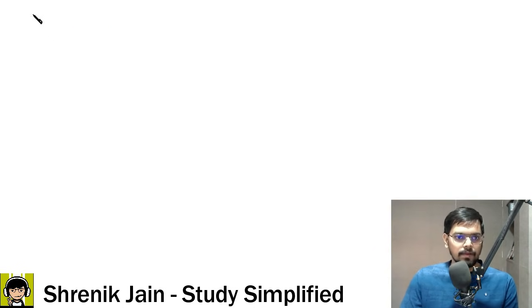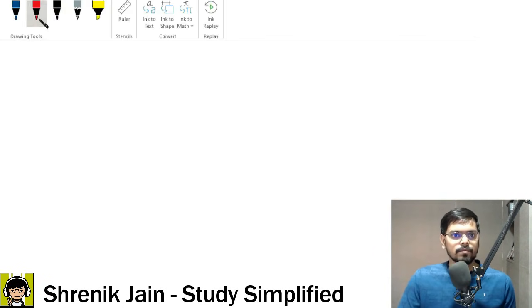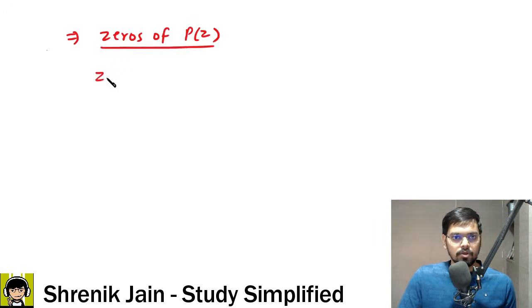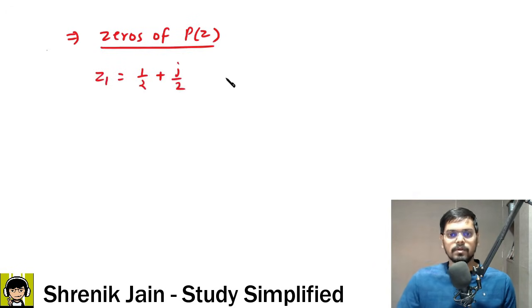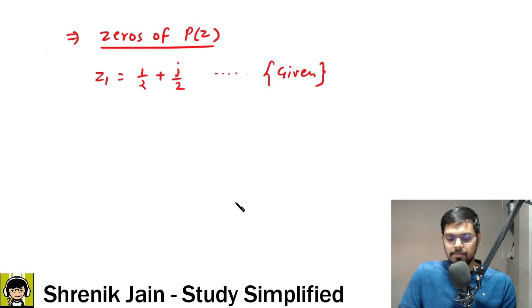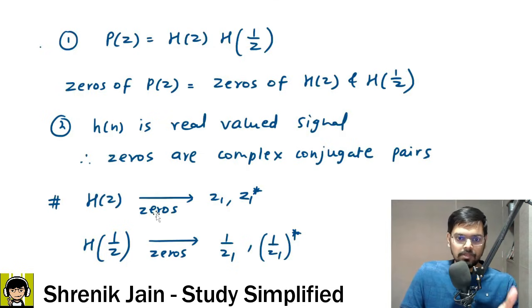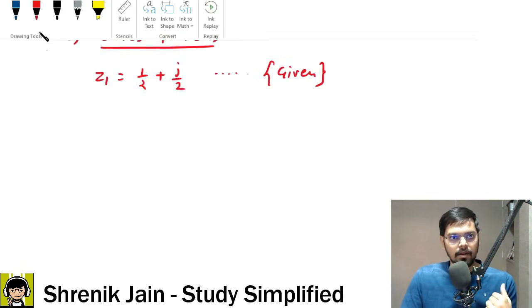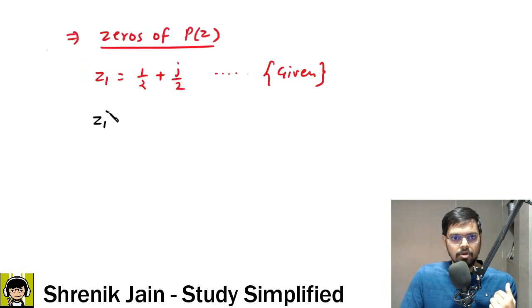As per the given data, there are in total 4 zeros. The first zero is at half plus j by 2, which is given. Now as per our concept, Z1 star is also a zero, and 1 by Z1 is also a zero, 1 by Z1 star is also a zero. So 3 zeros we will find by using the simple concept of conjugate.